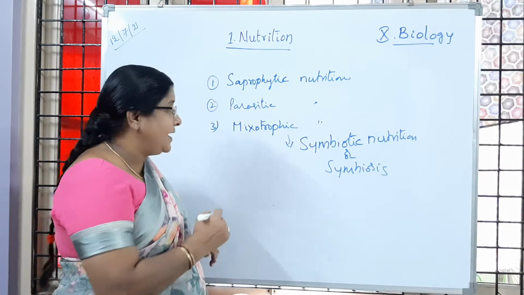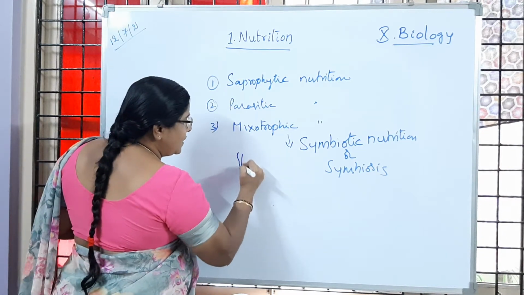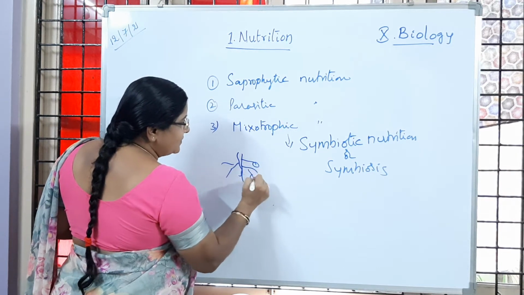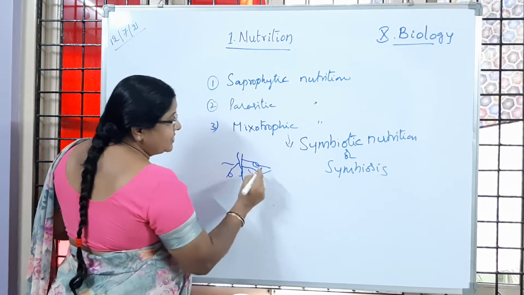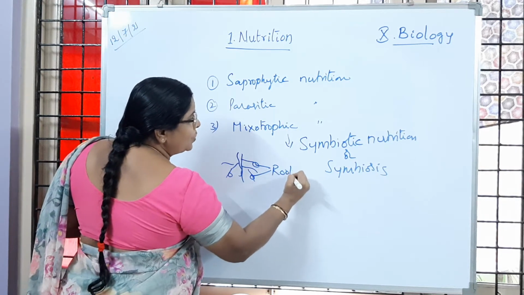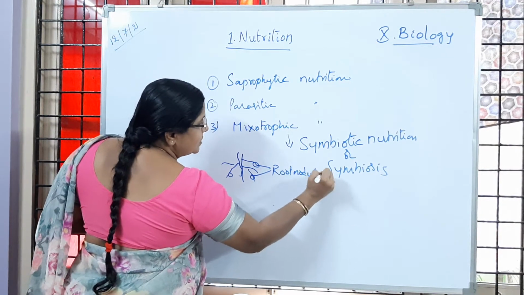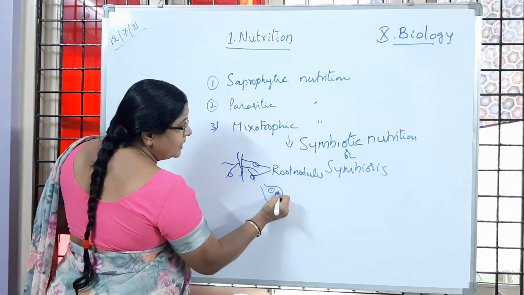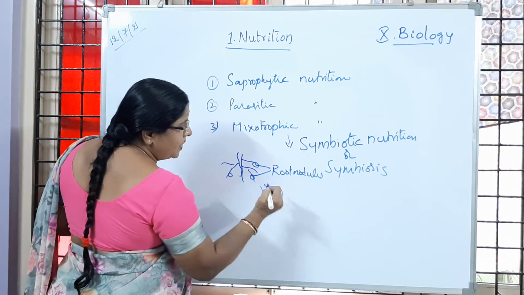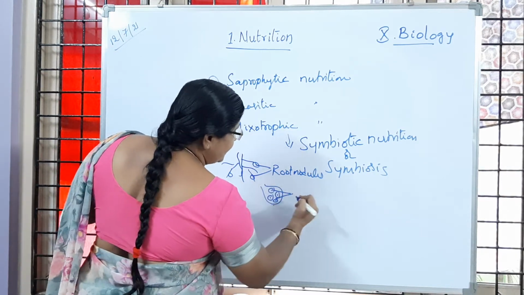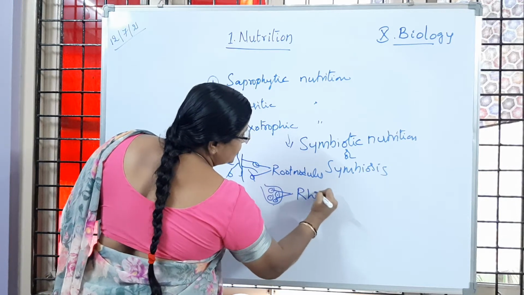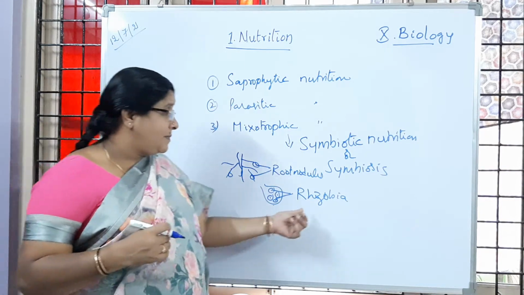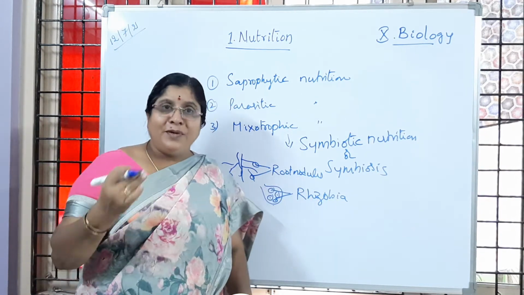So for example, if you take root nodules of bean family plants, so legume plants, if we observe on the roots of these plants, we observe nodule-like structures which we call root nodules. Inside that root nodule, if we dissect one and see, we observe a large number of bacteria. So what are those bacteria? They are called rhizobia. Rhizobium bacteria are present in the root nodules of bean family plants.